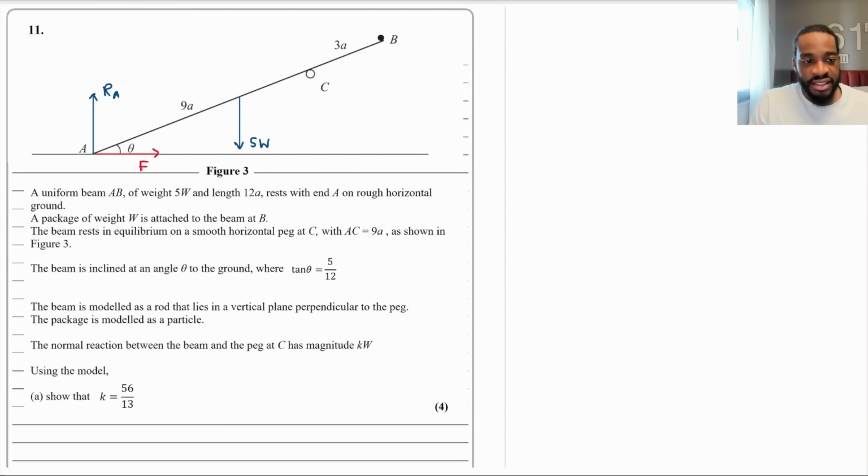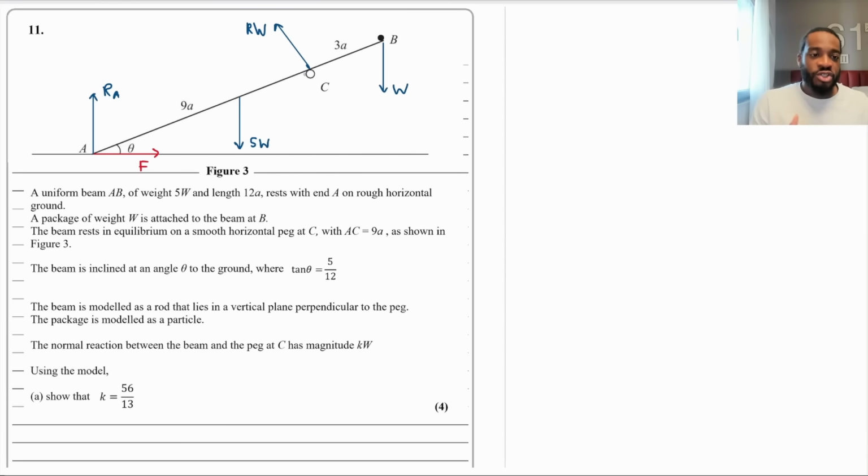And then what else do I have? It says a package of weight W is attached to the beam at B. B is right there. There's a package of weight W. I'll put a W right there. And then what else does it say? It says something about a reaction. Yeah, the normal reaction between the beam and the peg at C has magnitude kW. So this is the reaction right here. I'm going to call this kW. Okay, so now we're pretty much done, I believe, in terms of the force diagrams. Is there anything I've missed out? I do not believe so. So now we need to show that K is equal to 56/13.